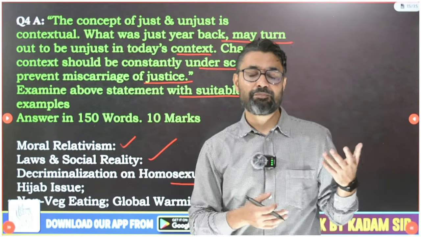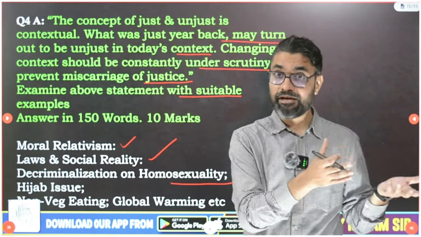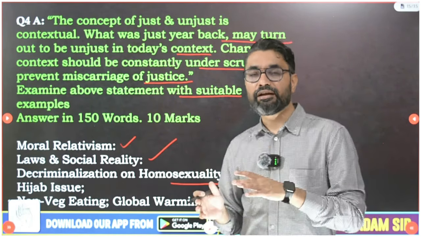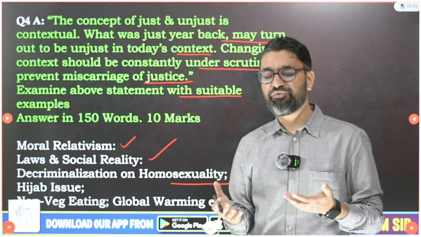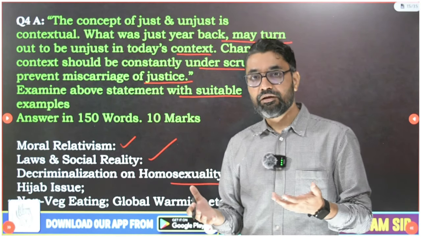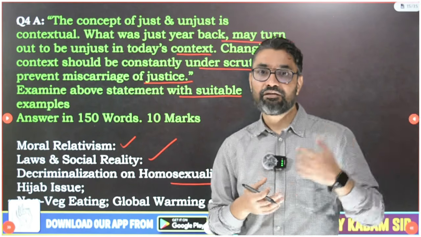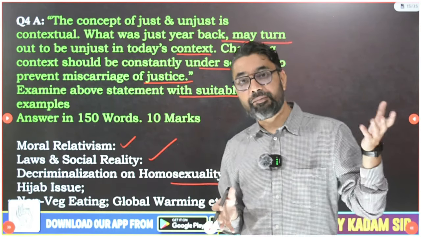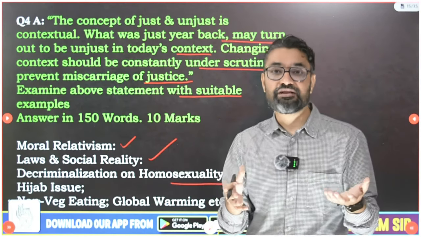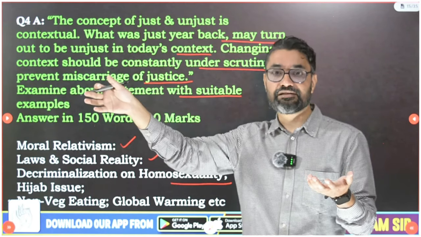So thousands of years back, whatever people's understanding about veg and non-veg, they created those moral principles. But today, guys, modern science is showing very complex arguments that even in vegetarian food there is a lot of violence. If you destroy one ant hill, so many ants will die while plowing the land. And in the same way, if we shift vegetarian food to America and Europe, the amount of pollution and global warming it is causing, because of which so much flora and fauna is dying.